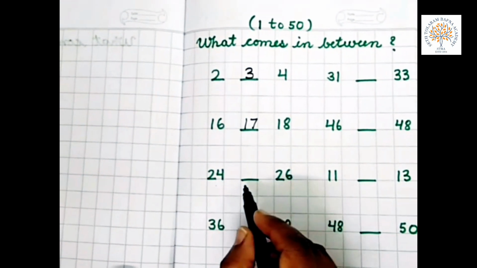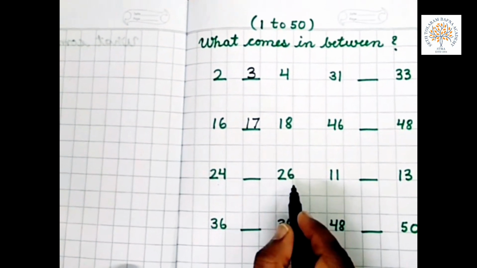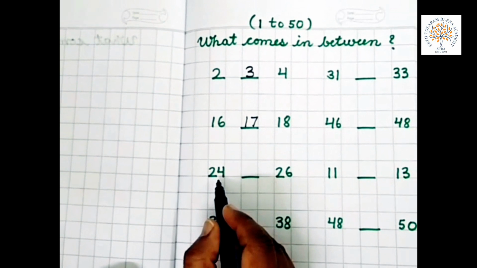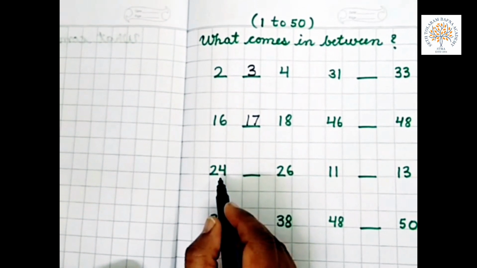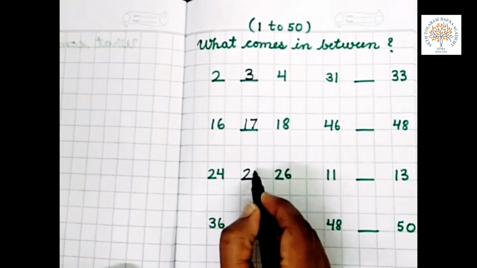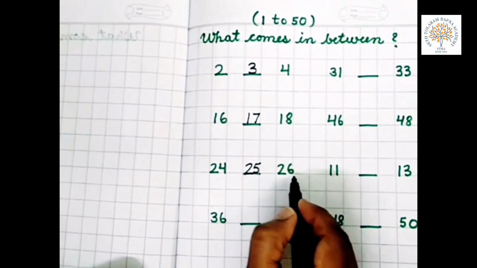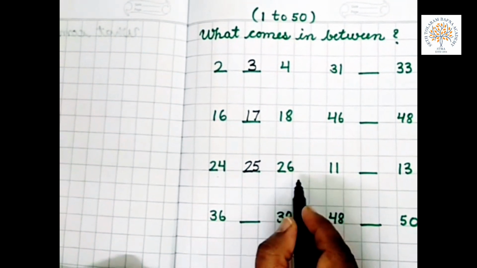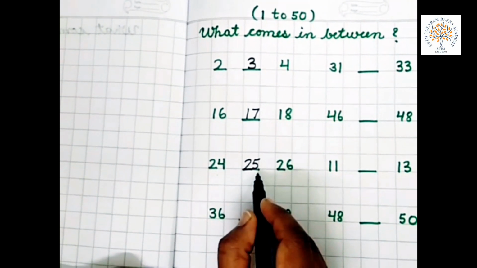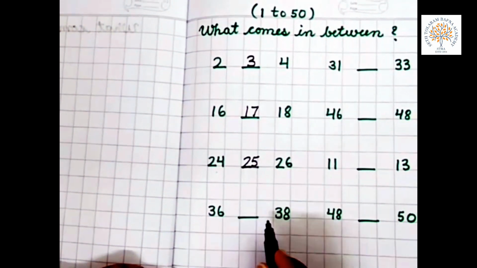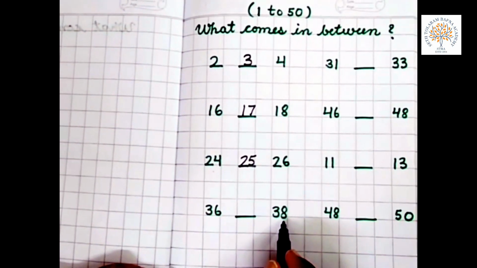Now 24 and 26. What comes in between 24 and 26? Start counting from 21. 21, 22, 23, 24, 25, 26. What comes in between 24 and 26? 25.